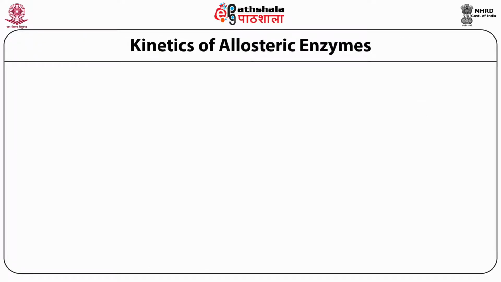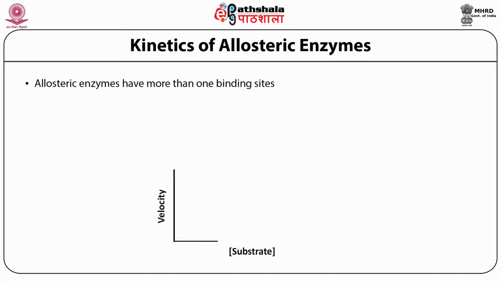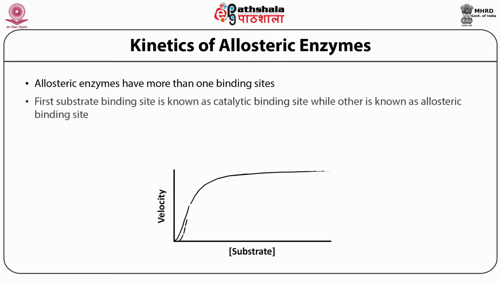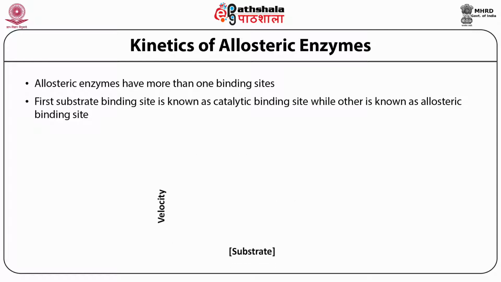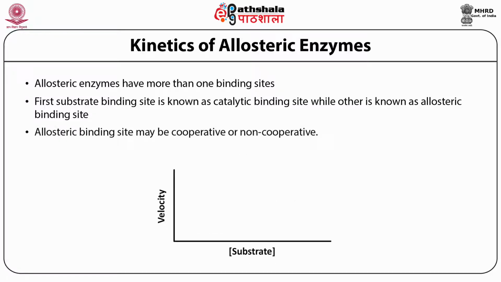What is the kinetics of allosteric enzyme? Allosteric enzymes have more than one binding site. The first substrate binds to the active site or catalytic binding site, while the other site is known as the allosteric binding site. The allosteric binding site may be cooperative or non-cooperative.